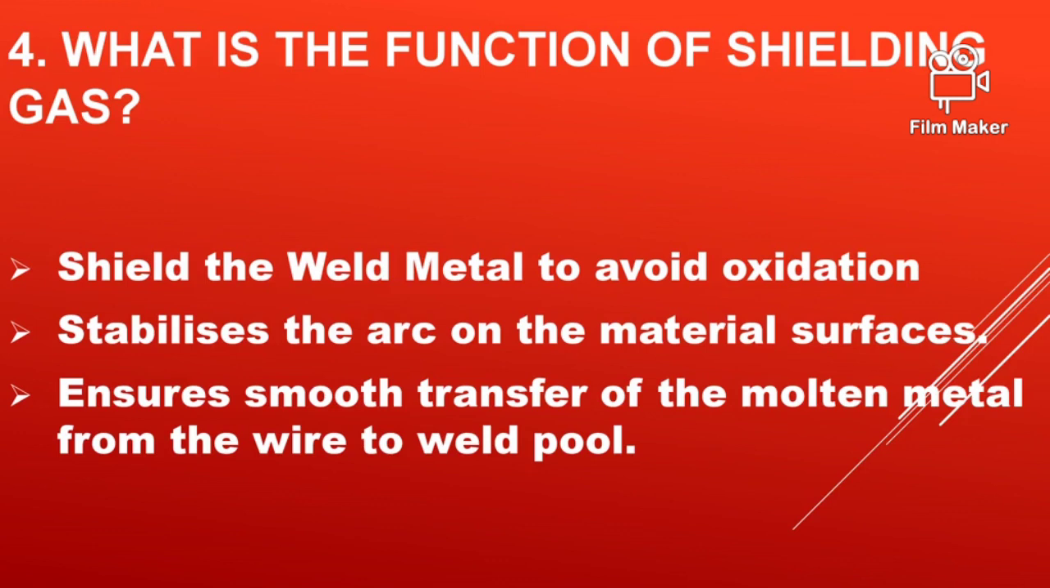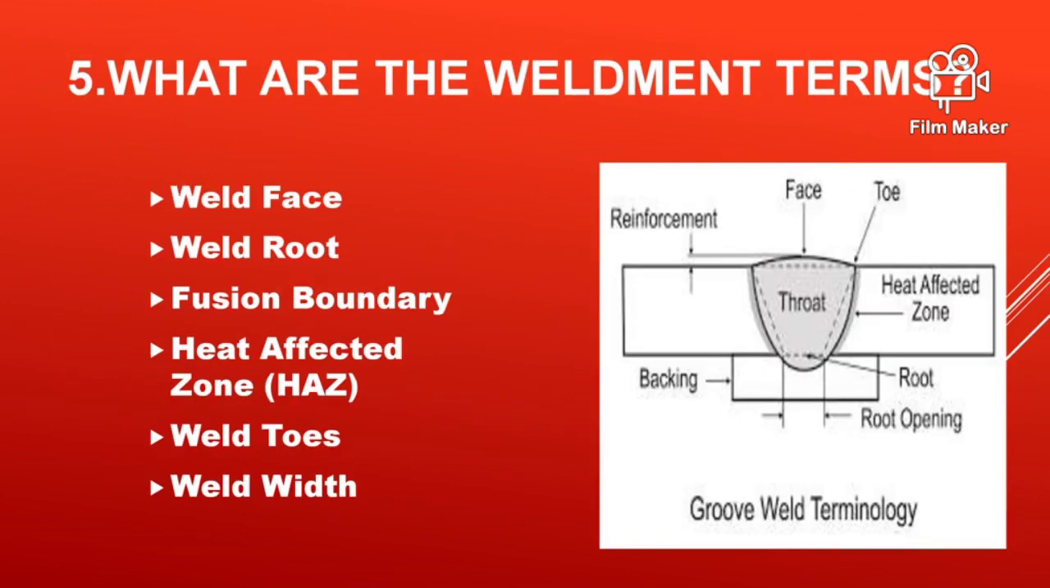What is the function of shielding gas? The function of shielding gas is to protect the weld metal from the atmospheric gases to avoid oxidation and nitrate formation. Then it stabilizes the arc on the material surfaces. Then it ensures smooth transfer of molten metal from the wire to the weld pool.